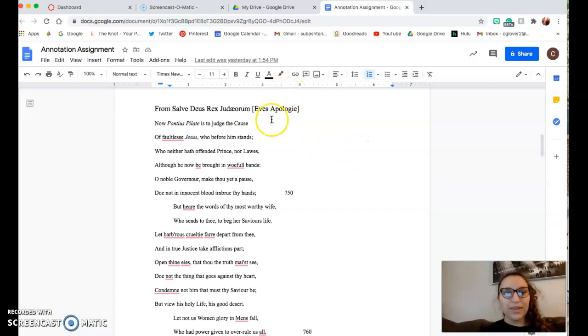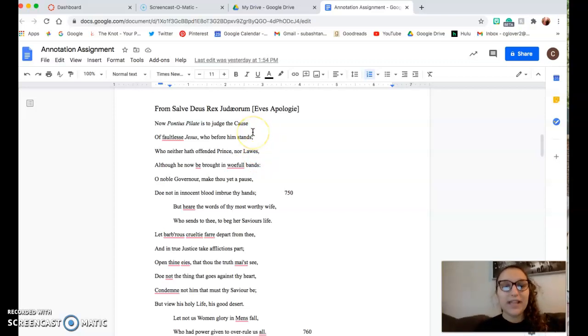Annotating is when you write in the text things for understanding: you circle words you may not know, you ask questions and find answers, you define things, you highlight important bits of information. So this is just going to be a form of that, but on Google Drive. Annotating is important because it helps further your understanding of the text, it helps further your understanding of literature in general, and it's a really good way to do close reading of a text. So we're going to go ahead and start annotating.